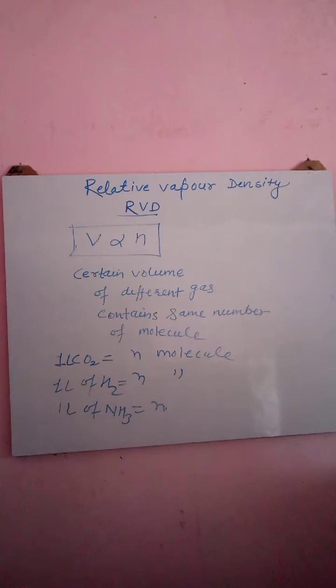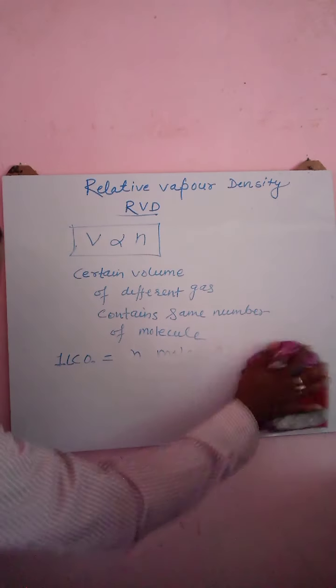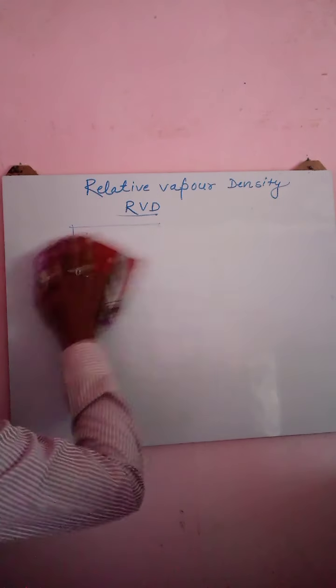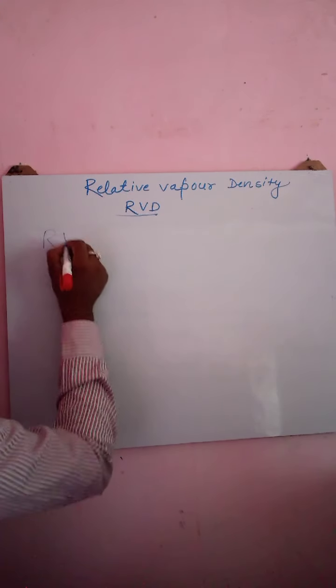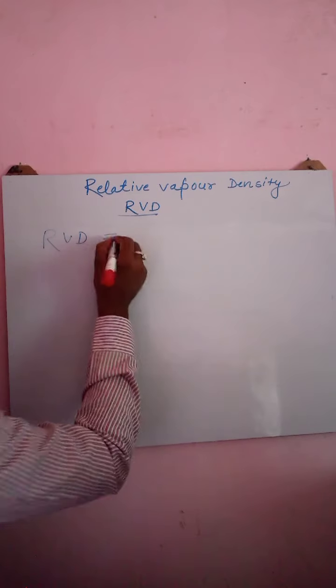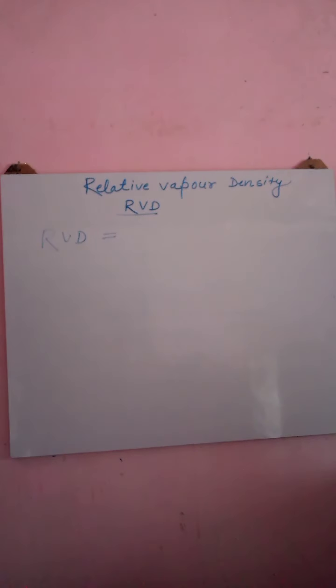So we will include this Avogadro application in this RBD concept. Just before, I have written RBD is equal to mass of a certain volume of gas. This volume term can be replaced by number of molecules, because we all know a certain volume contains the same number of molecules.